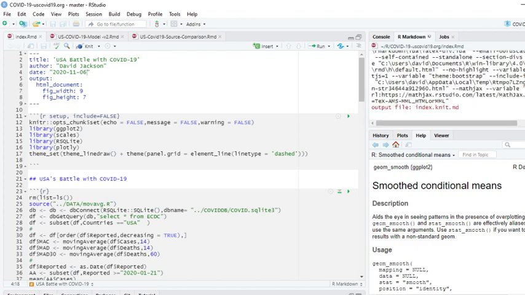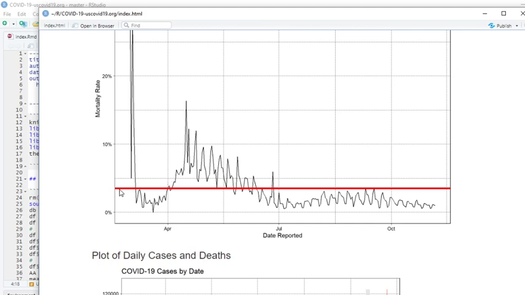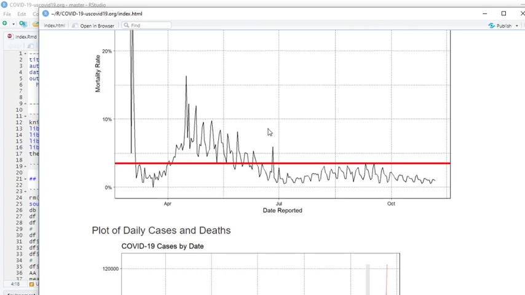Of course, we run my weekly prediction model tomorrow. As you can see here, currently the U.S. is averaging 33,020 cases per day, but only 928 deaths. The current average mortality rate is 3.2%. And if we look down here, here's the 3.2, the red. Look at how many days the mortality rate was below the average.